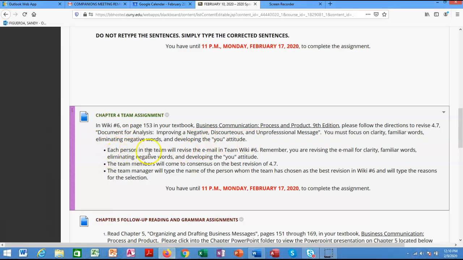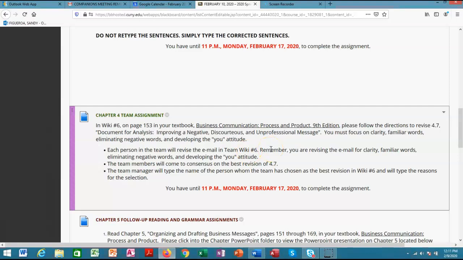What are you going to do? Each person in the team will revise the email in team wiki number 6, and you'll see in wiki number 6 that you're going to have to revise 4.7. You are revising the email for clarity, familiar words, eliminating negative words, and developing the you attitude. After you've typed all of this, everybody has done this first. Everyone has revised the email. And when you see on page 153 how long that email is, you're going to know it needs revision. So you're going to revise that email on page 153 in wiki number 6.